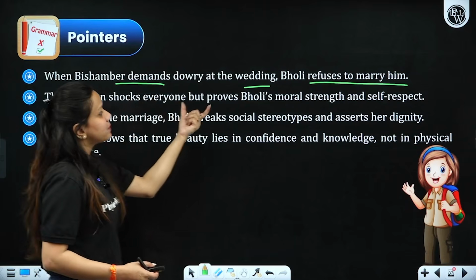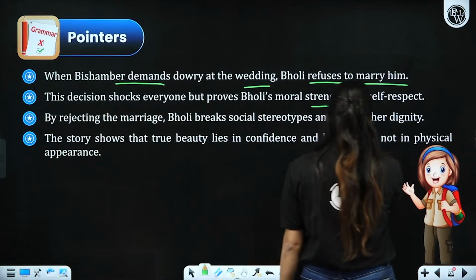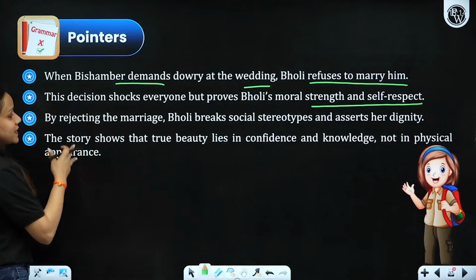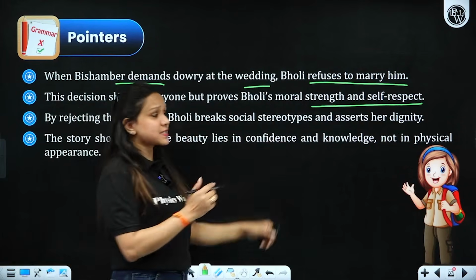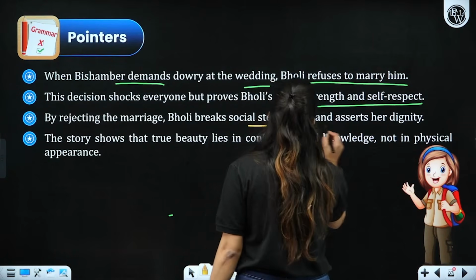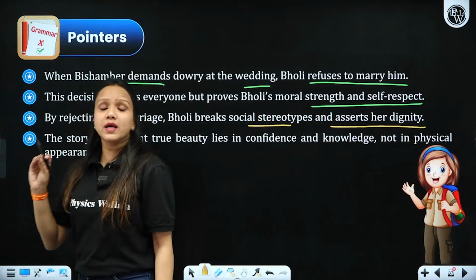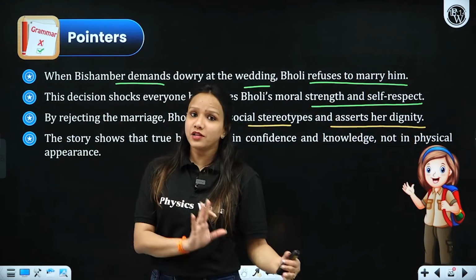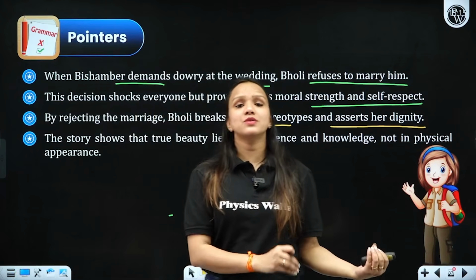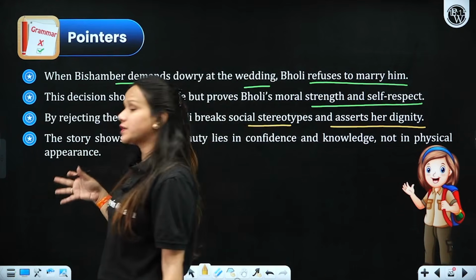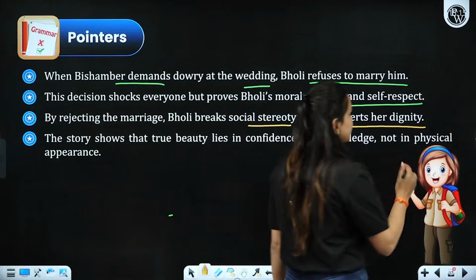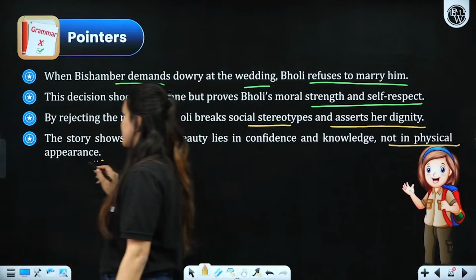Her decision shocks everyone but proves Bholi's moral strength and self-respect, which came from attending school and having a very good teacher. By rejecting the marriage, she breaks social stereotypes and asserts her dignity. How did she assert her dignity? By refusing to marry such a greedy man. Despite the fact that he was a wealthy person, she refused to marry him on the grounds that he was very greedy and was demanding dowry. So the story shows that true beauty lies in confidence and knowledge, not in physical appearance, as we have seen in the case of Bholi.